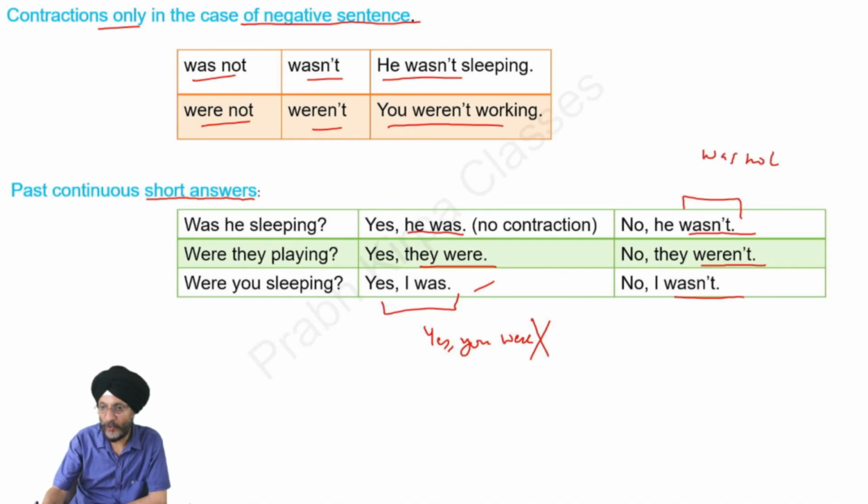You will see "wasn't". The O has been removed, and in that place an apostrophe has been put, and no space has been left between "was" and "not".